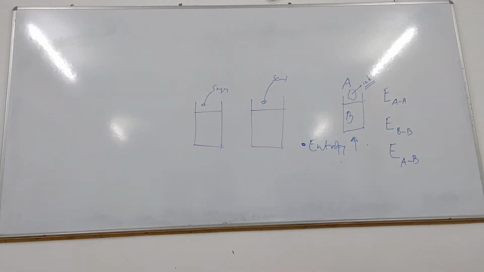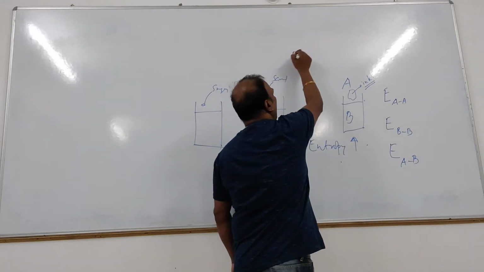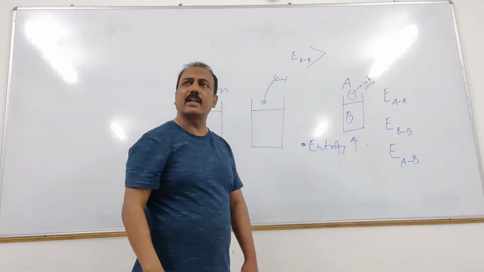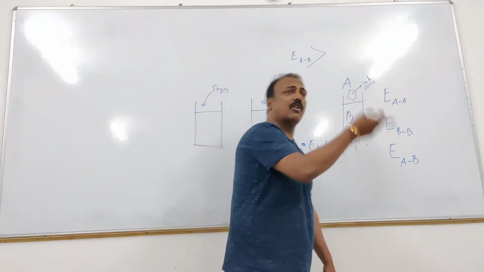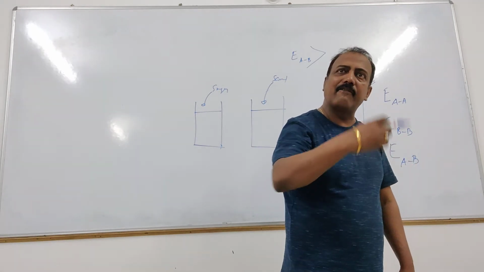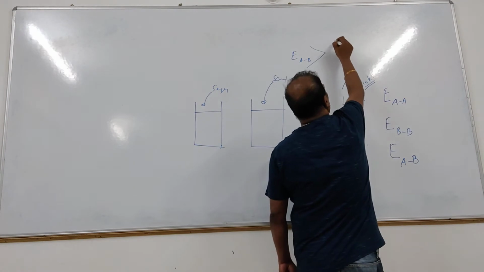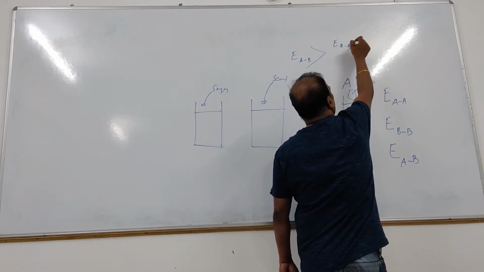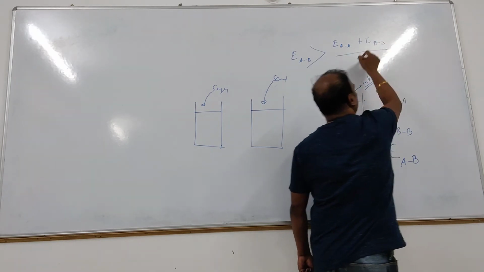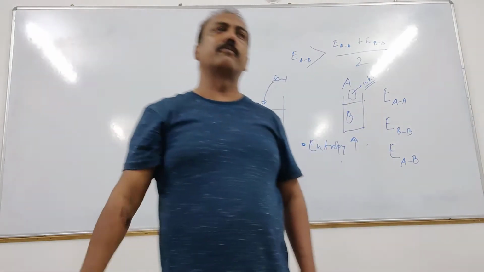If the interaction between A and B is greater than the average of the individual interactions, that means EAA plus EBB divided by 2, the average of the individual interactions, then only are they going to form the solution.